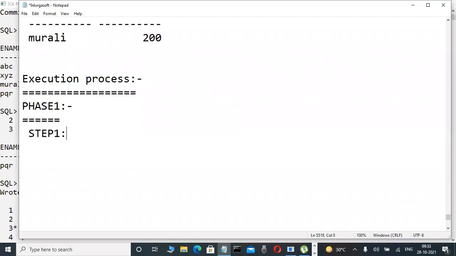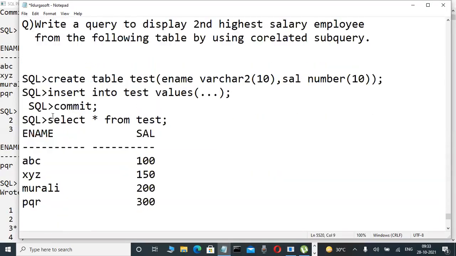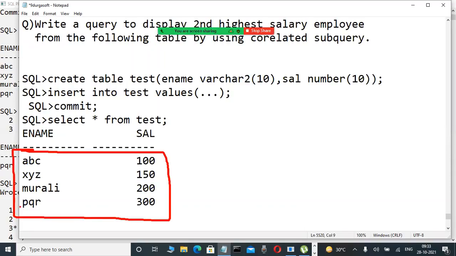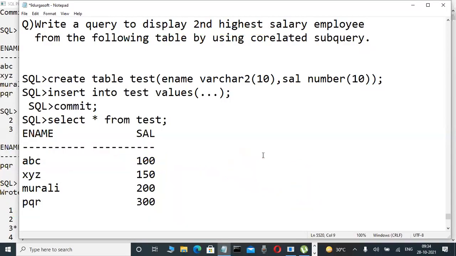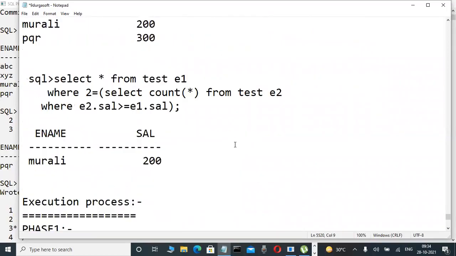Whenever we submit a correlated subquery, first control goes to where? The first record, which is stored in a temporary buffer. Now control goes to the first record only. Yes, ABC 100. It will be fetched for testing purposes. It checks either true or false. Whenever the condition is true, this record is written into the result. Whenever the condition is false, this record is rejected. It's the same as the ROWNUM execution process, a similar process only.